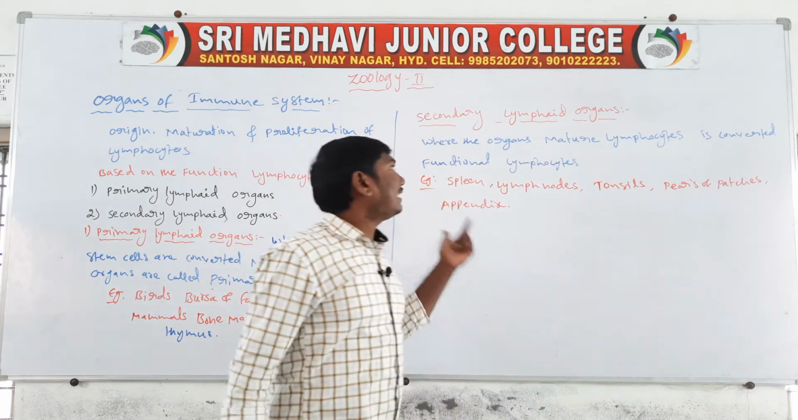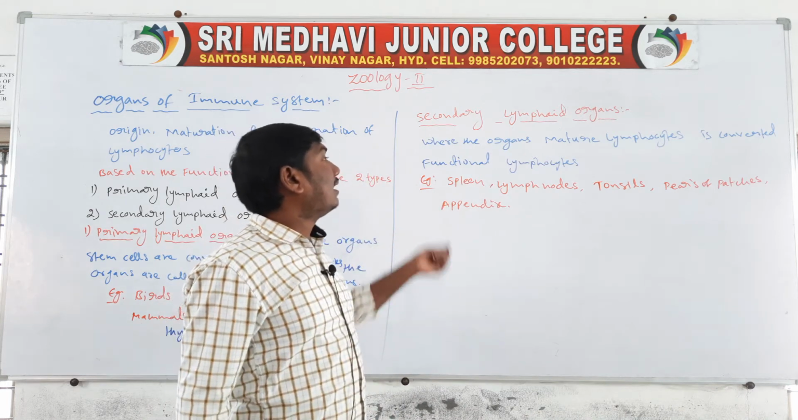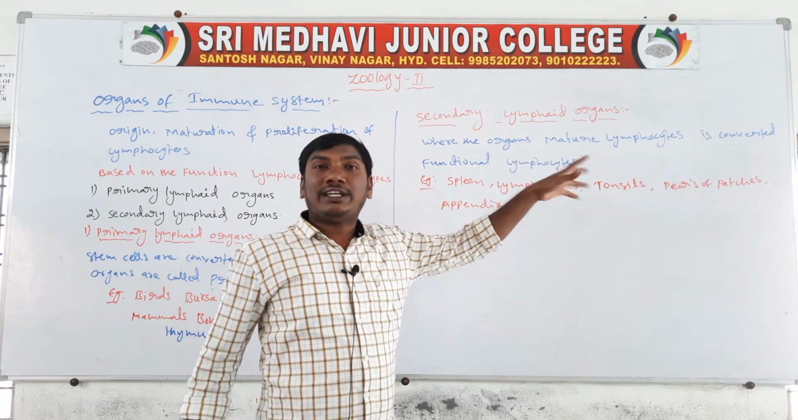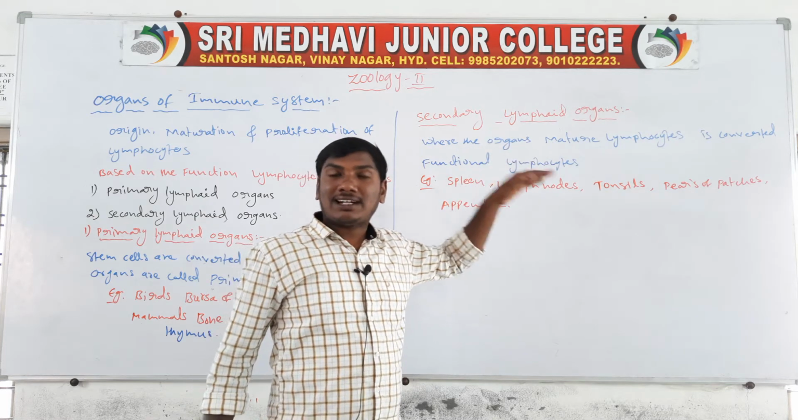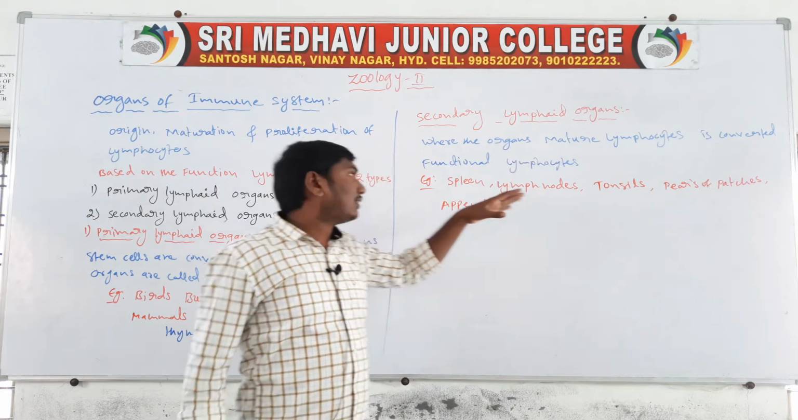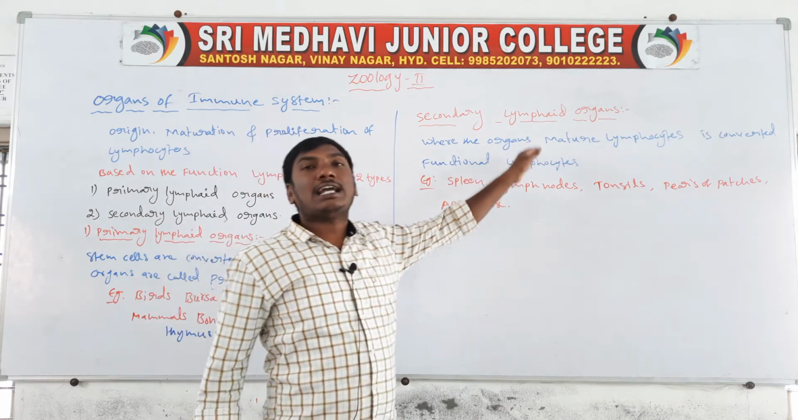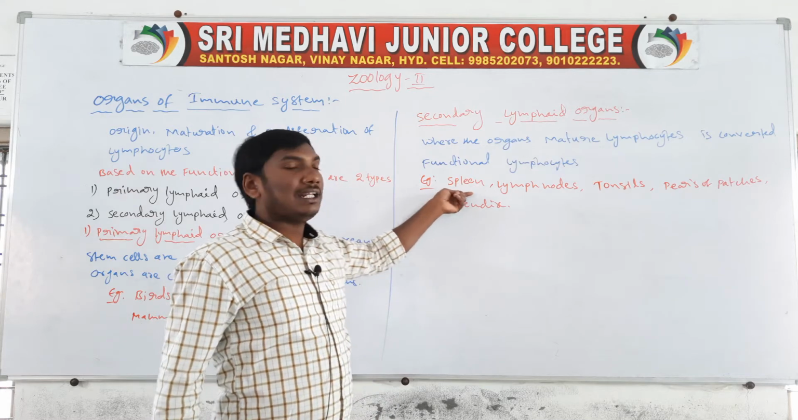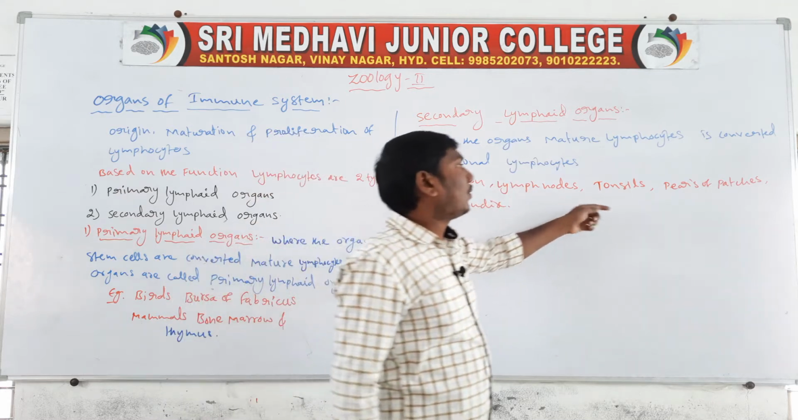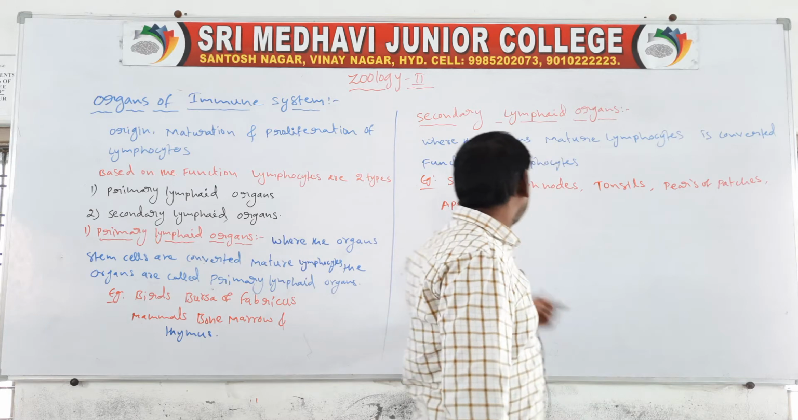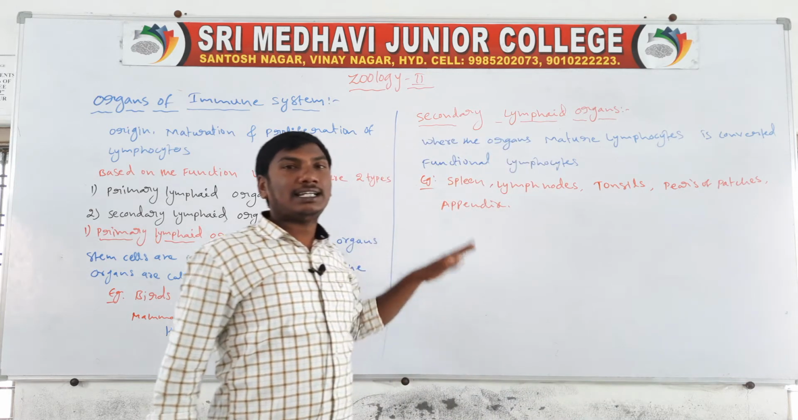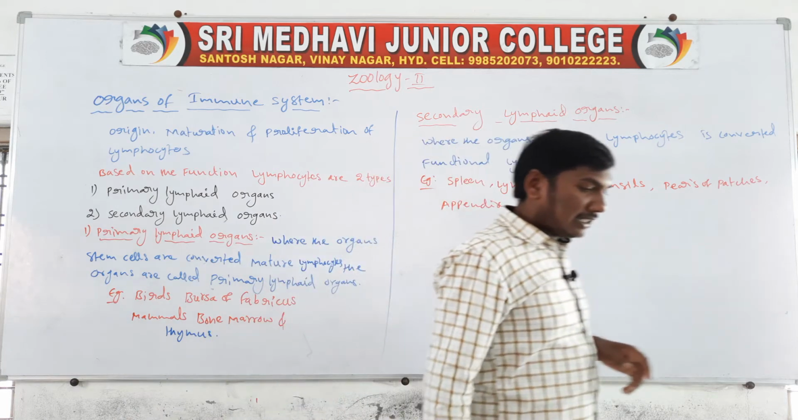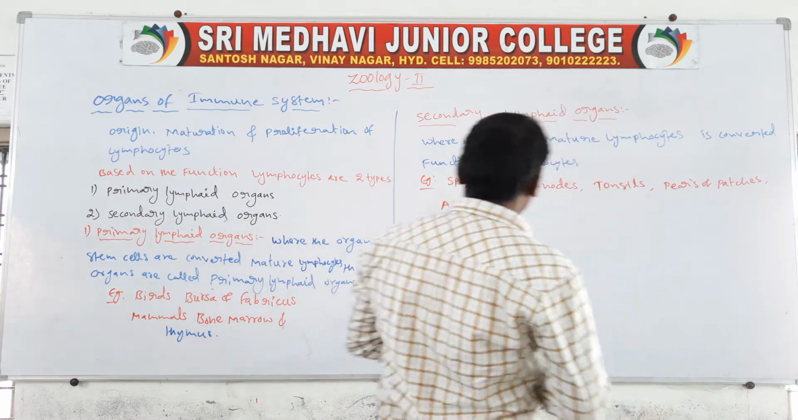Next one, secondary lymphoid organs are the organs where mature lymphocytes are converted to functional lymphocytes. Examples: spleen, lymph nodes, tonsils, Peyer's patches and appendix. First heading, spleen.